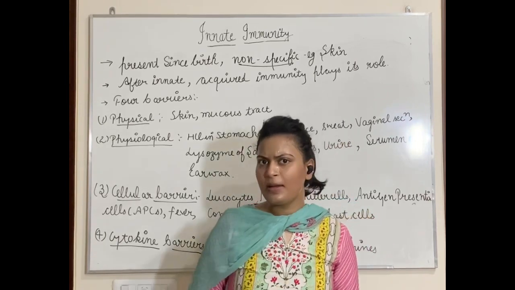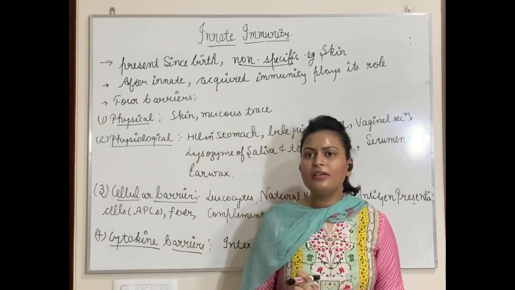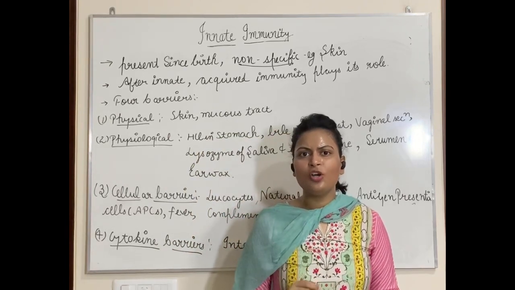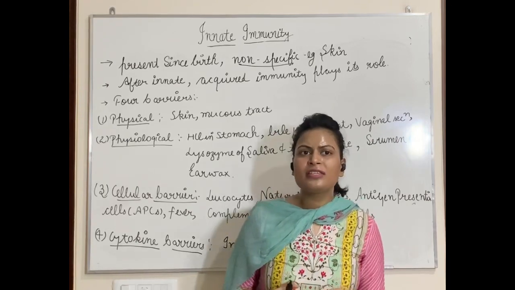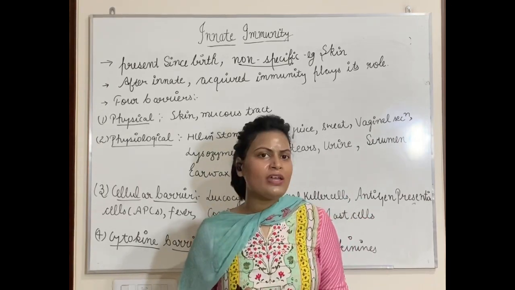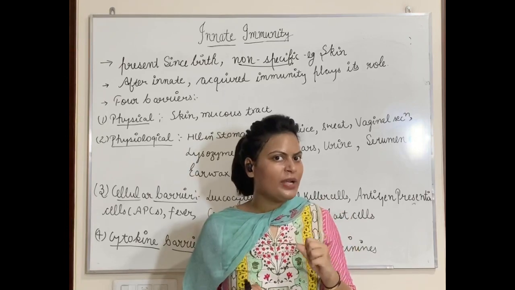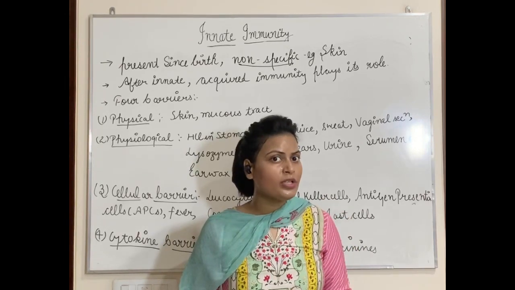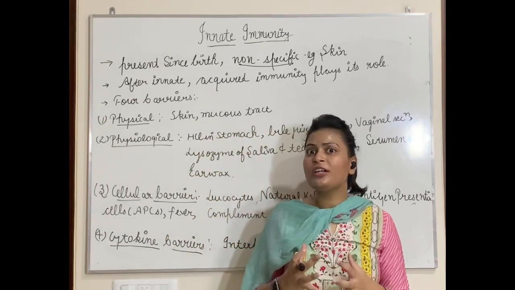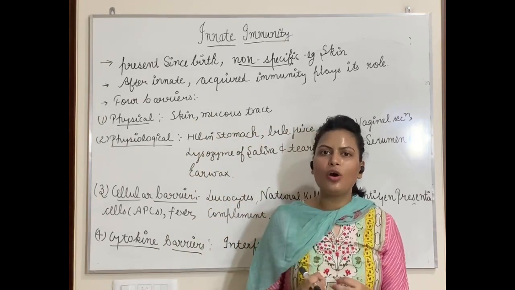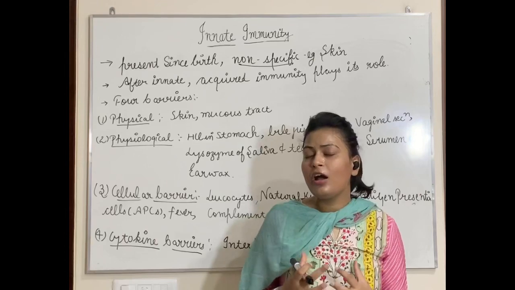Again, I will take the example of skin. Skin is preventing every kind of bacteria, virus from entering our body. Skin will never say, no, I will only prevent this virus from entering your body. It never does that. So it is basically trying to protect your body from every kind of bacteria, virus, or